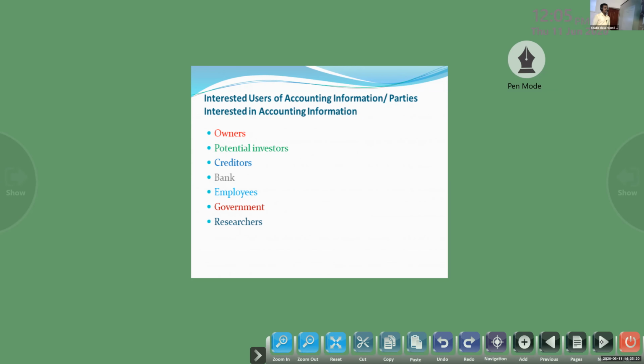So next, interested users of accounting information, or parties interested in accounting information. Already we said in functions also, communicates, and objectives also, provide information to its users. So these are the parties interested in accounting information. You have to study the heading only.